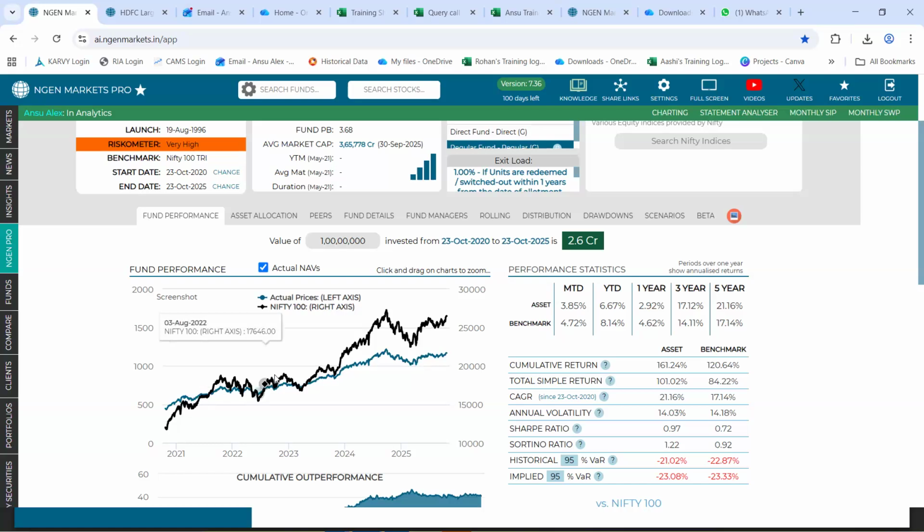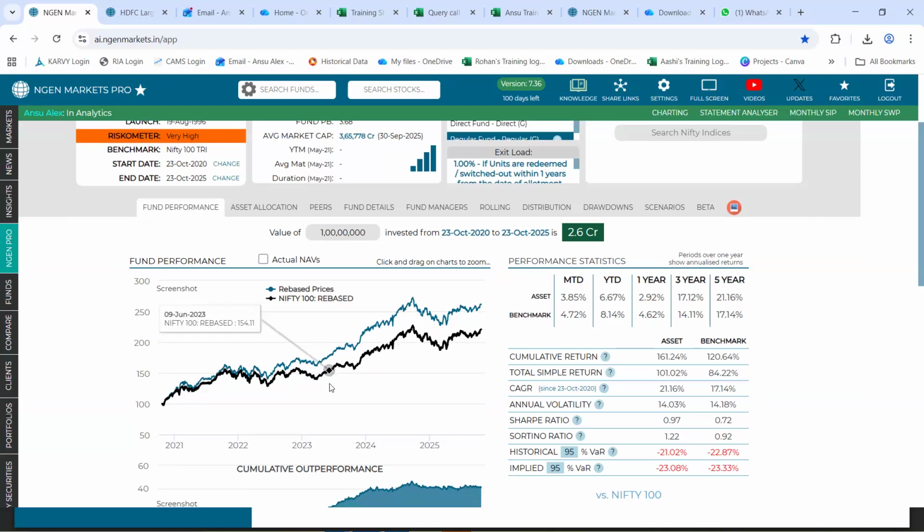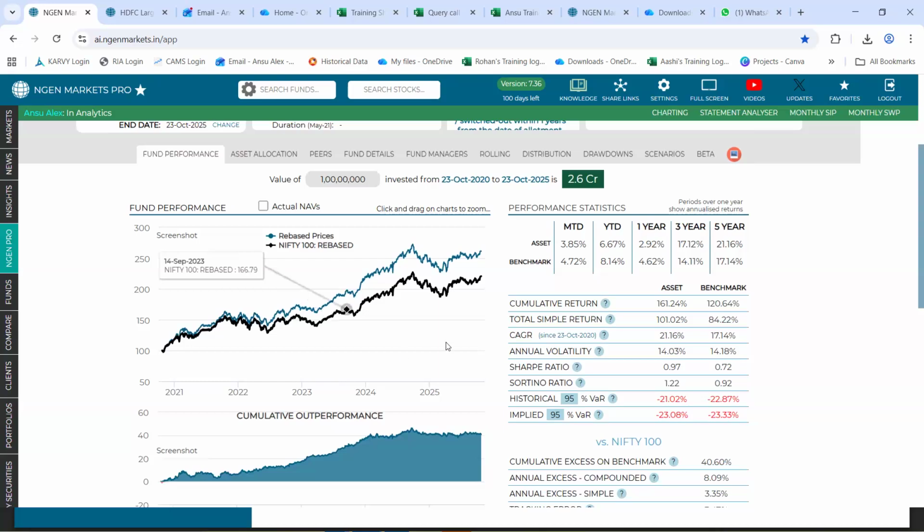Because if we look upon this graph, it says that the benchmark happens to be performing better than that of the fund. In order to cater to this issue, we have provided this rebase as an option, which now will pick up a common start point of 100, post which you get to view a fair graphical representation of the data that you're looking upon.